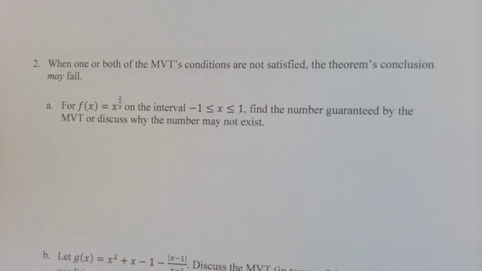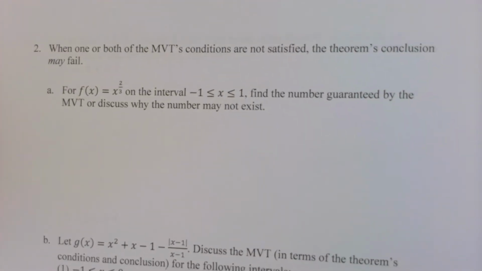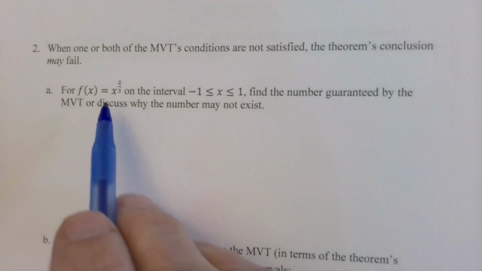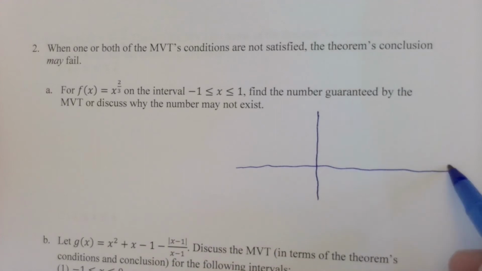So this statement says, when one or both of the mean value theorem's conditions are not satisfied, the conclusion may fail. It may fail. So let's take a look at x to the 2/3 on the interval negative 1 to 1 and find the number guaranteed by the mean value theorem, or discuss why the number does not exist. So it's important to know what x to the 2/3 looks like, and I'm just going to make a quick sketch of it to save time here.